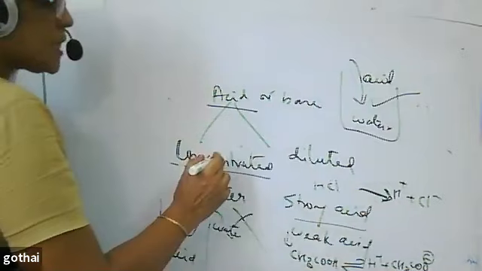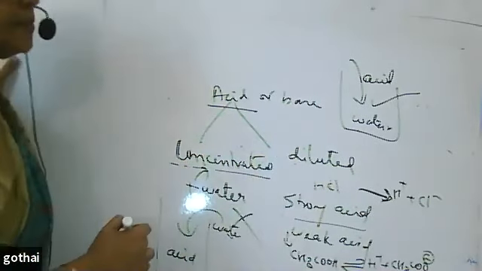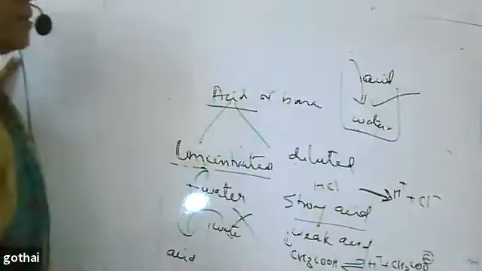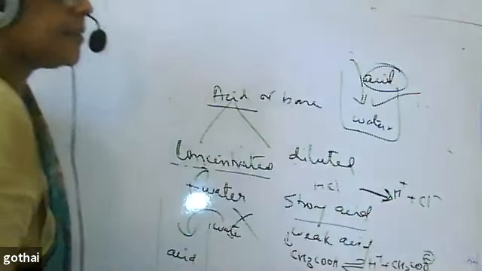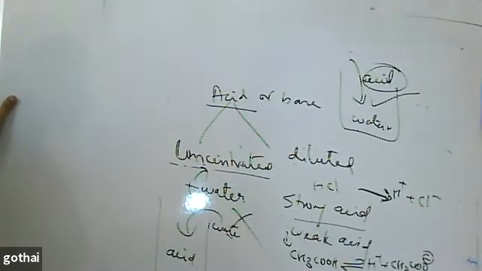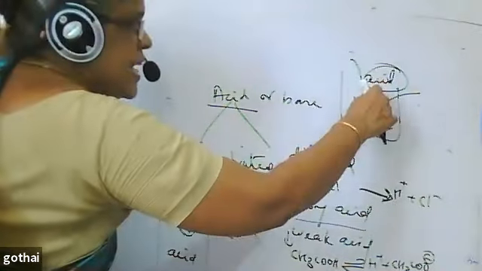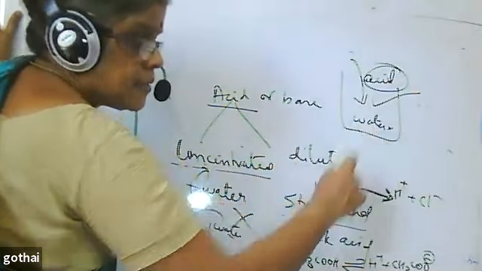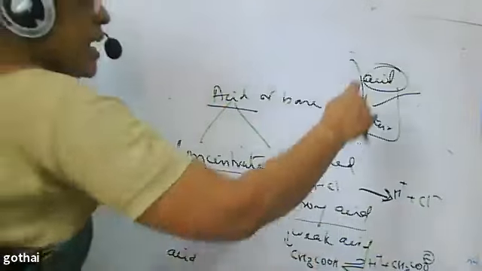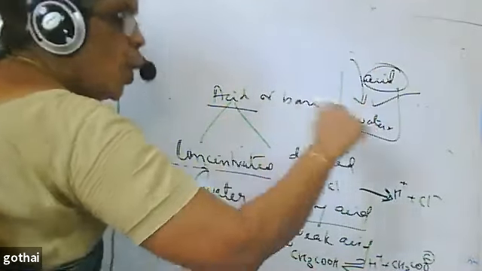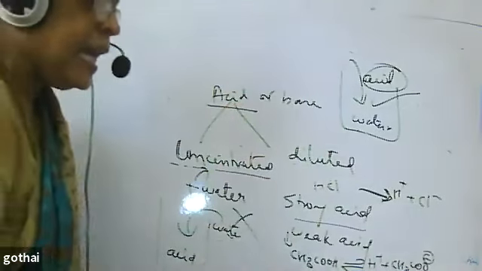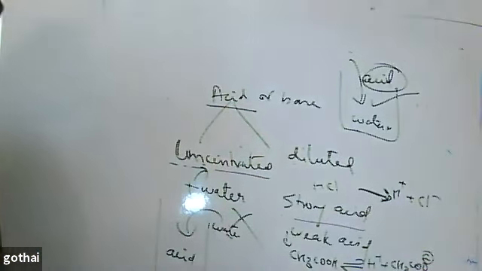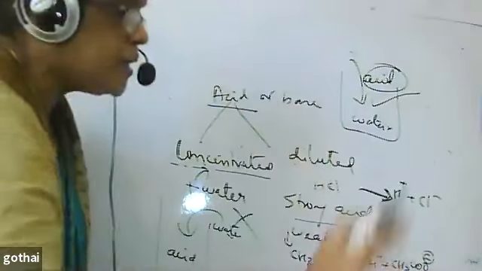Here, if I want to dilute an acid, I add acid to water, because acid is very hot. When I add a hot substance slowly to water, which is in cold condition, by stirring, the hot thing that I am adding gets spread out so that an accident is avoided.